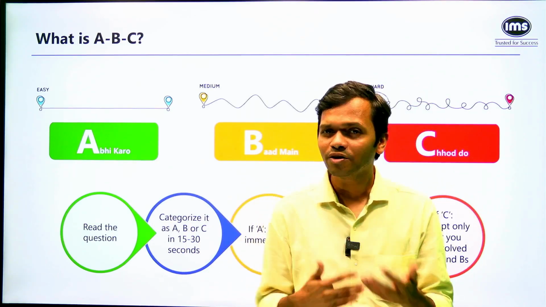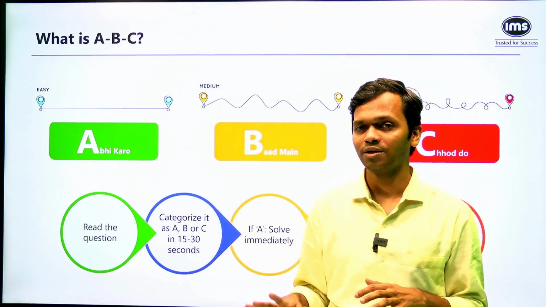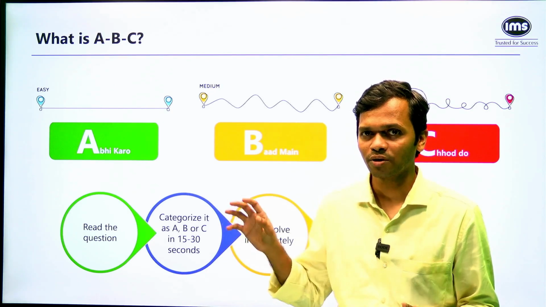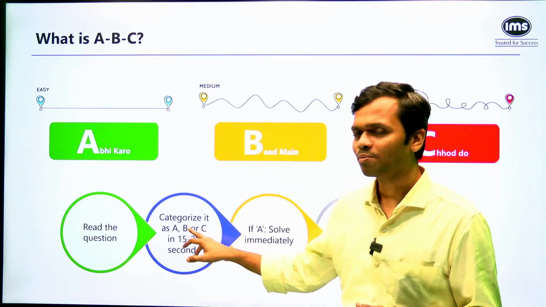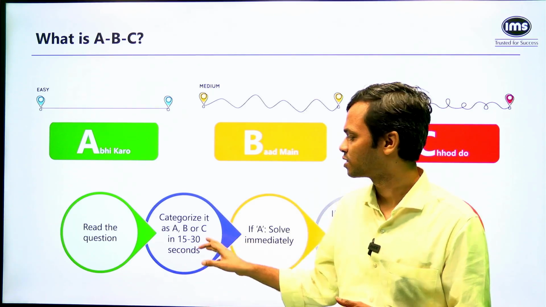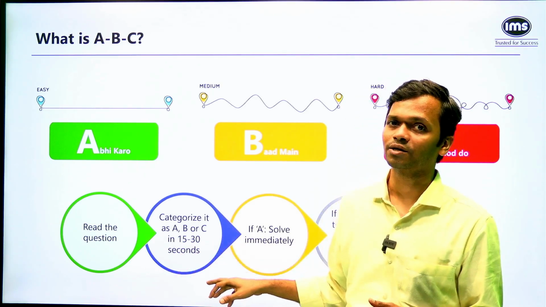Now, depending on your comfort with the topic, somebody's A question might be somebody's B question. So keep that in mind, that depending on your own comfort, the amount of preparation that you've done for any of the topics, this may change a little bit. So for somebody, maybe a time speed distance question is, let's say, a C category question. But for somebody, let's say that same question could be A category question.